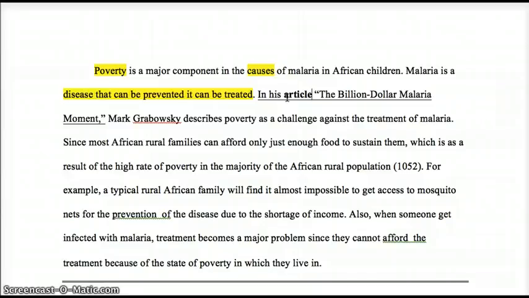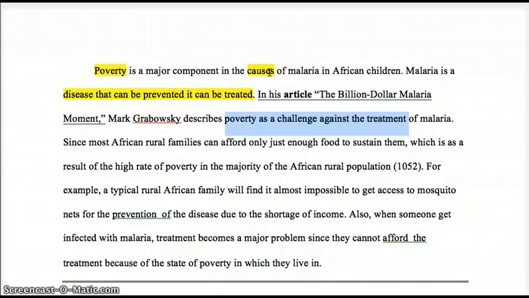The rest gives me a sense of the overall issue. There's a problem, though, in that he says poverty is a challenge against the treatment, but up here, poverty is a cause. Well, causing something and treating something, these seem like two different issues to me. And this could just be an issue of word choice, but the problem is when your reader is reading, you're not there to correct them and to give them information. So I'm not really sure what's going on here.